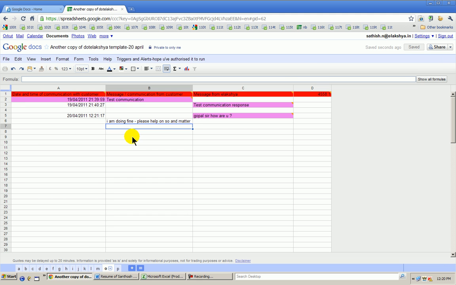Suppose the customer says this, immediately that particular time is also recorded, date and time is recorded. So therefore, this sheet enables an interaction between us and the customer. This is a sheet which will make sure that we and the customers keep talking to each other. So that's one small point which I want to mention here.